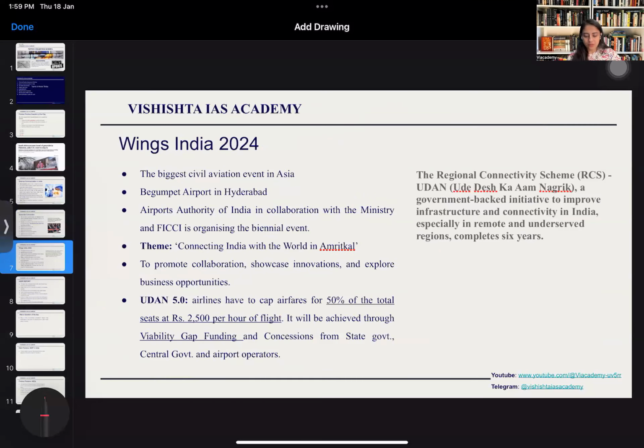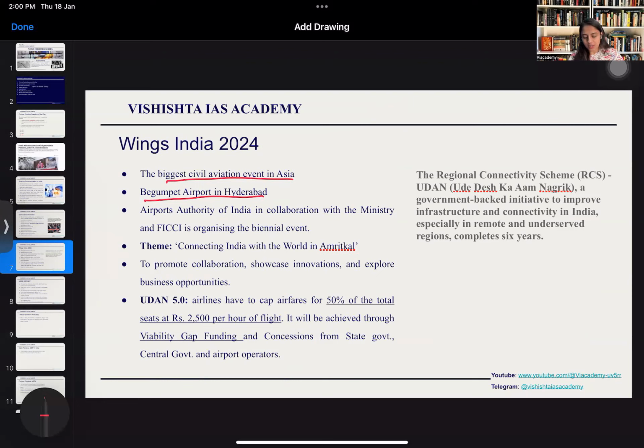Wings India 2024. Wings India 2024 is the biggest civil aviation event in Asia. It is going to be conducted at Begumpet Airport in Hyderabad, where the Airports Authority of India, in collaboration with the Ministry of Civil Aviation and FICCI, is going to organize the event.